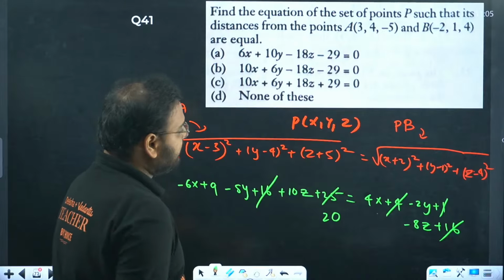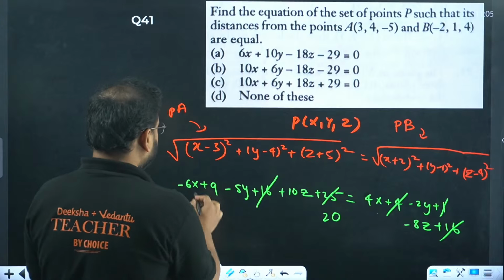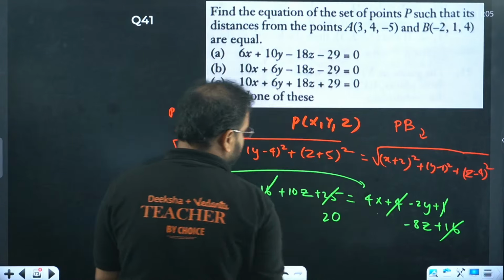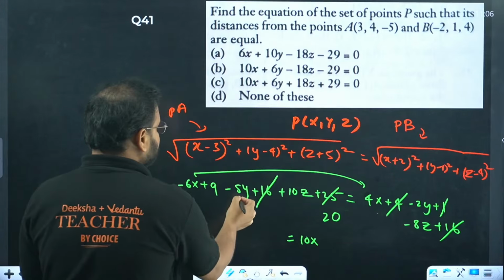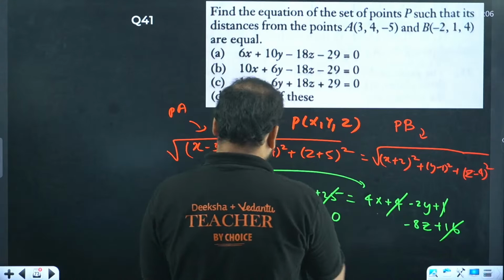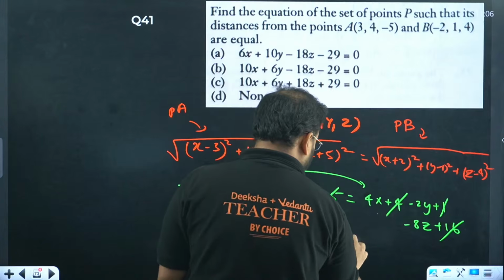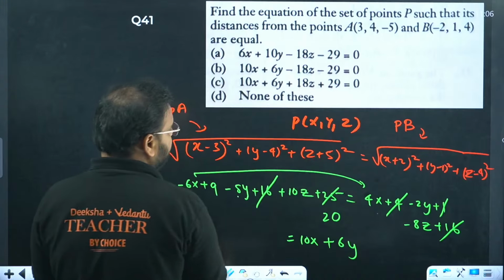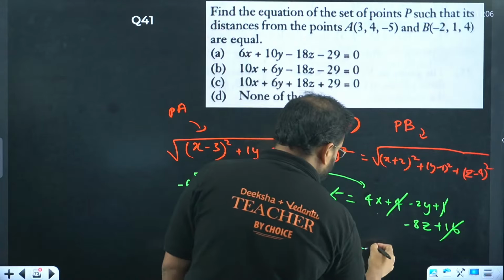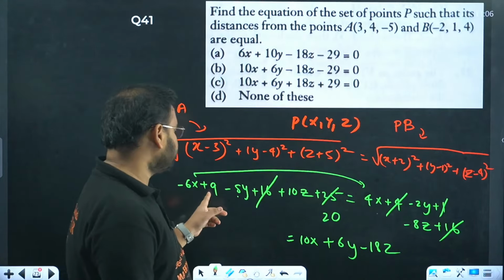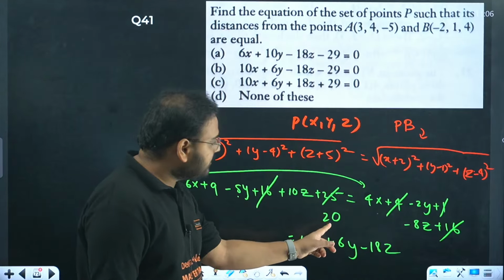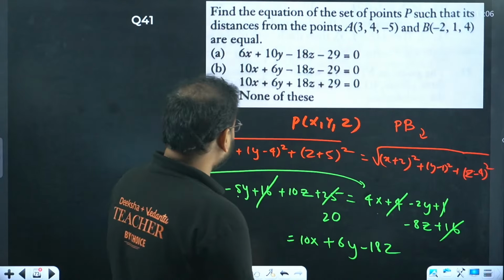I can move 6x over here. It becomes 10x. I move minus 8y to that side. Minus 8 becomes plus, so 6y. And we have 10z over there. It becomes minus 18z. And now look at the constants. We have 9 plus 20. How much is that? 29. Nothing else is over there. So 29 only over here.